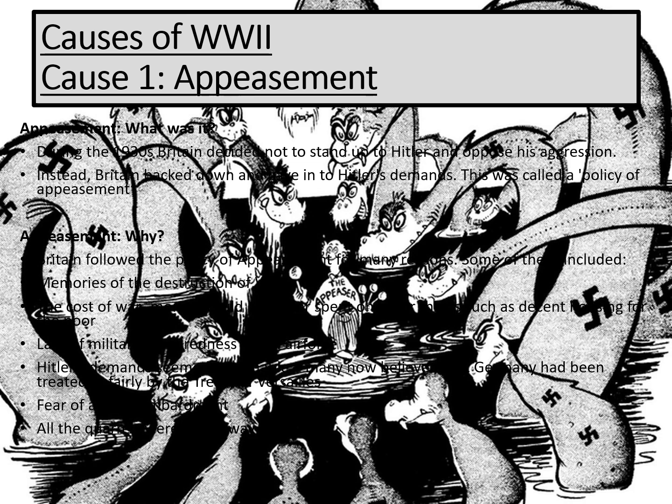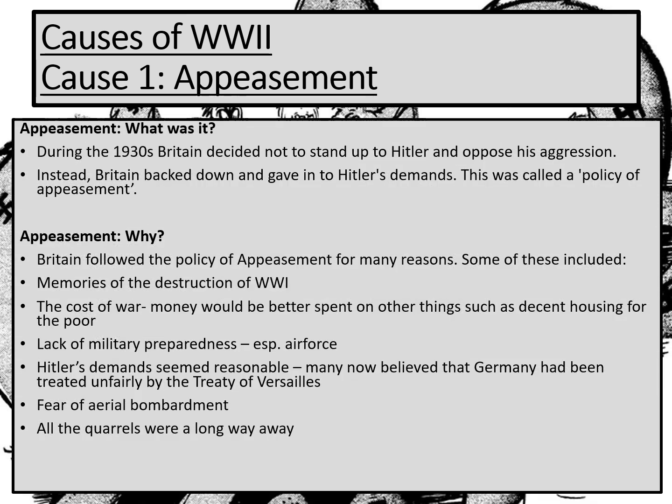The first of those is appeasement. So what was appeasement? Well, during the 1930s, Britain decided not to stand up to Hitler and stand against his aggression. The people of Britain did not want to stand up to him. They wanted peace rather than having to stand up to him when he was breaking the rules, things like when he was rearming or remilitarising the Rhineland, for example.